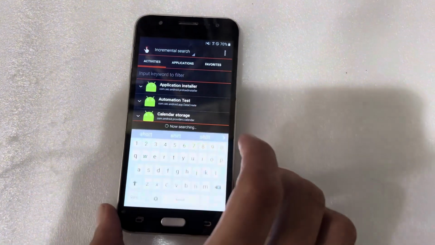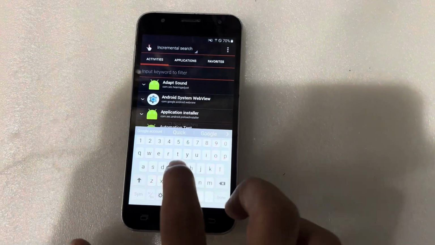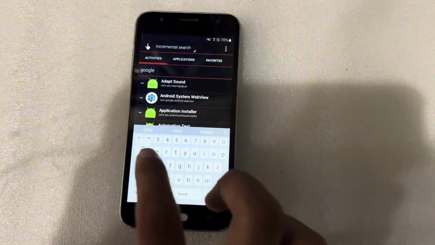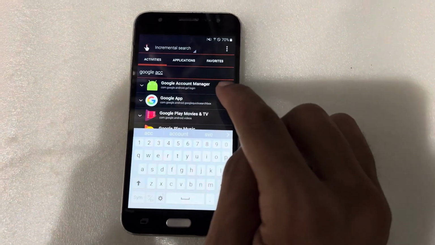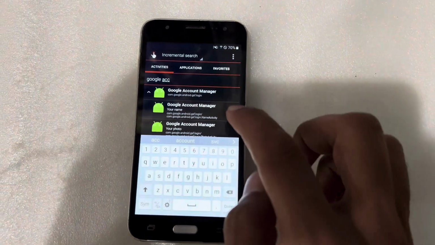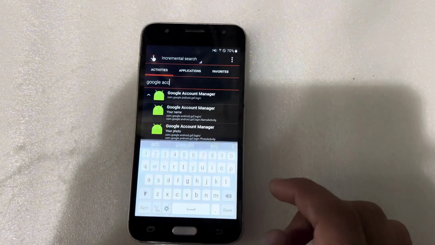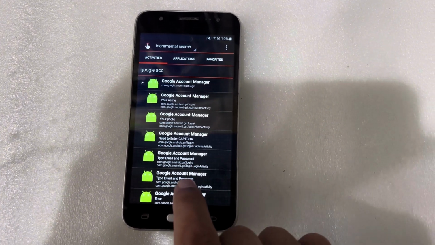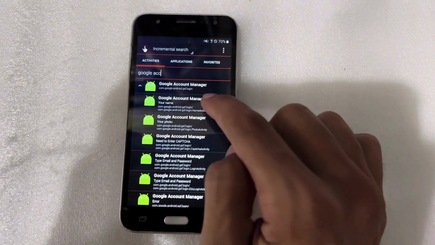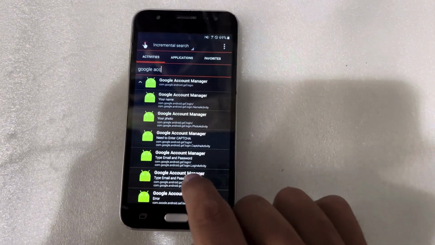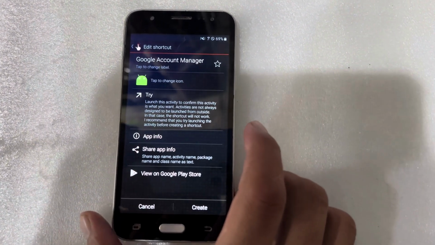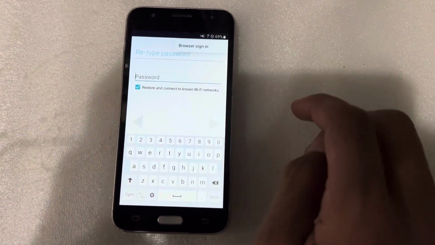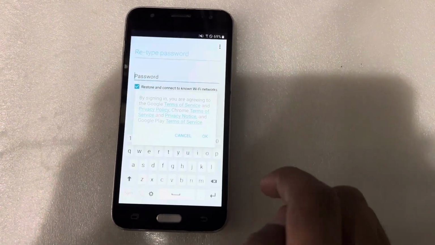and type here the Google account. You can see here Google account manager. Press on this one and I will select 1 2 3 4 and then 5. You can see here 5. 1 2 3 4 5. Press on the 5. Try. 3 dot option. You can see here. Press on the 3 dot option. Browser sign in. OK.